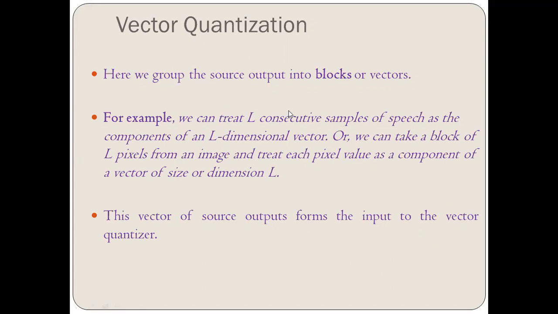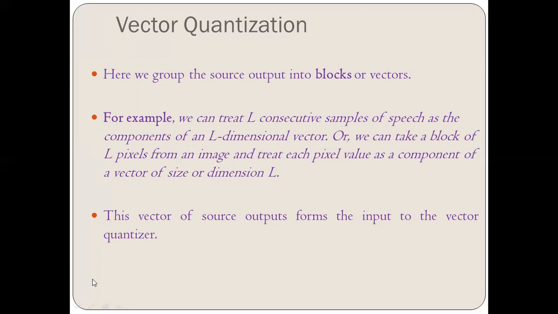Now, if you remember, in scalar quantization, what were we using? The source output was treated as a single sample, right? So each sample was treated individually, and that was the input for the quantization.